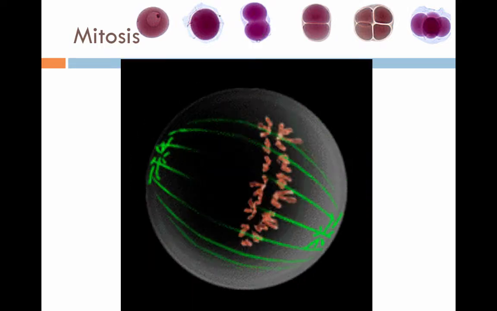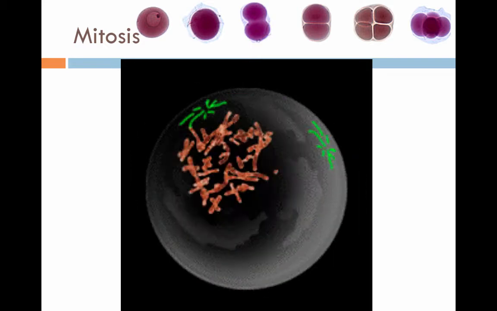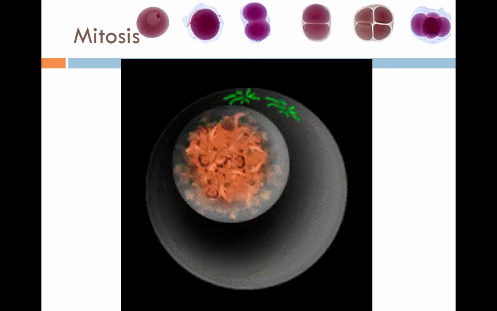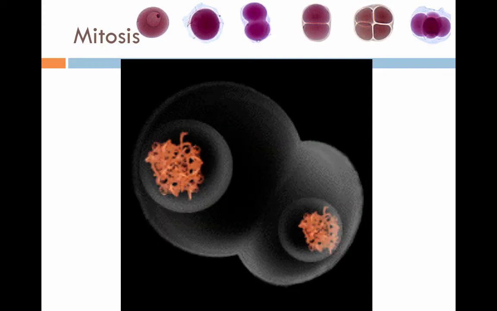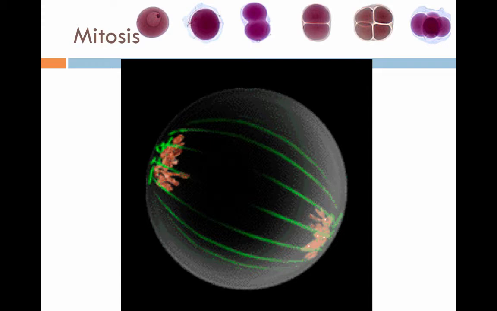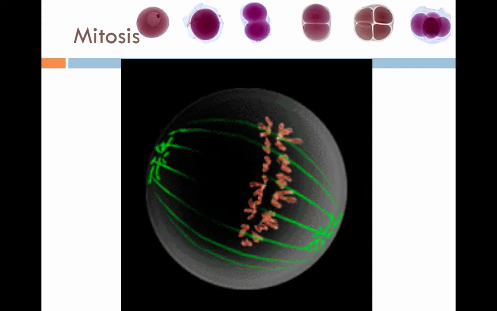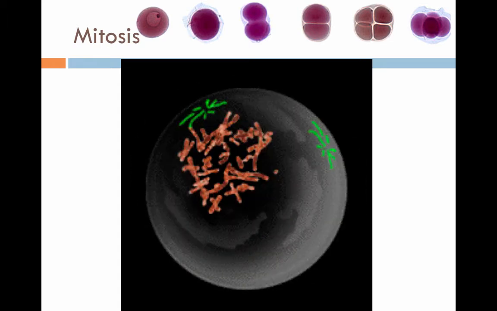This is an animated version of how mitosis happens. I know it's going really fast, but just watch it a thousand times. Notice the DNA first lines up in the middle and is then pulled apart to opposite sides of the cell. Then the cell splits in half and you have 2 cells. People tend to get really confused here because I keep saying the word half, like the cells split in half. But I thought mitosis was making identical cells with identical DNA, not half of the DNA. Well, you're right.